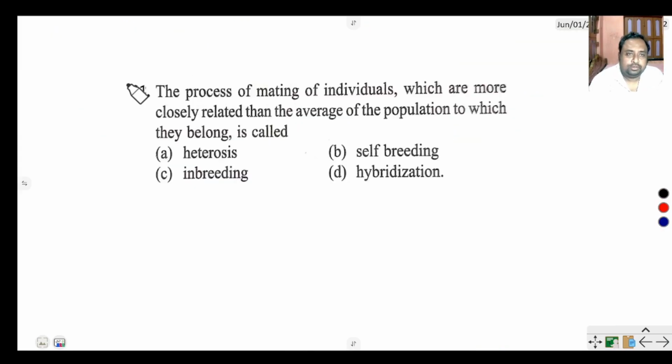The first question of this video says: the process of mating of individuals, or crosses, which are more closely related than the average of the population to which they belong. The more closely related means inbreeding. So the correct option is inbreeding.